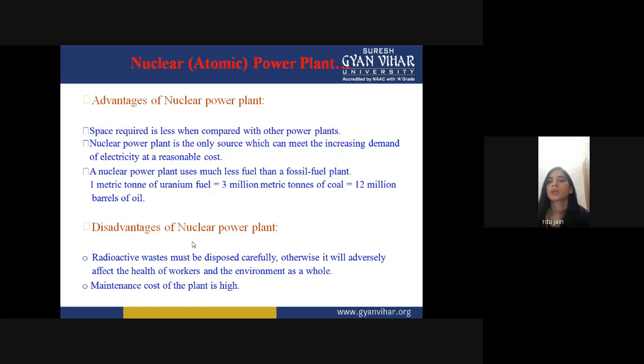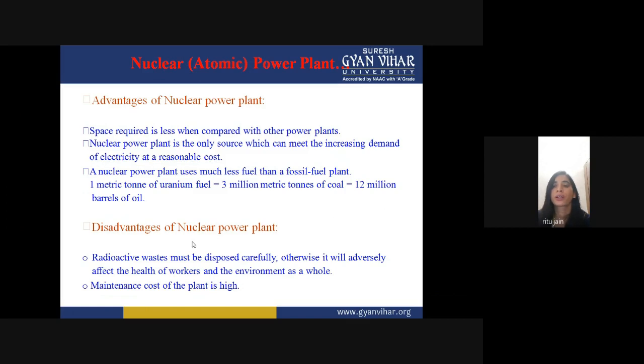So, advantages of a nuclear power plant: the space required is less compared with other power plants, and a nuclear power plant is the only source which can meet the increasing demand for electricity at a reasonable cost. A nuclear power plant uses much less fuel than a fossil fuel plant, meaning you require a very small amount of fuel. But in a thermal power plant, as we have already studied, a large amount of fuel was required to generate the electricity.